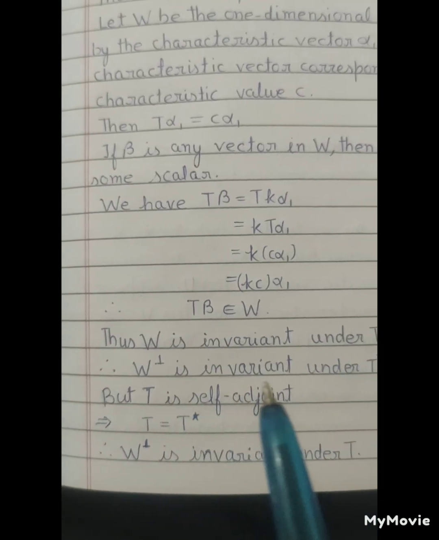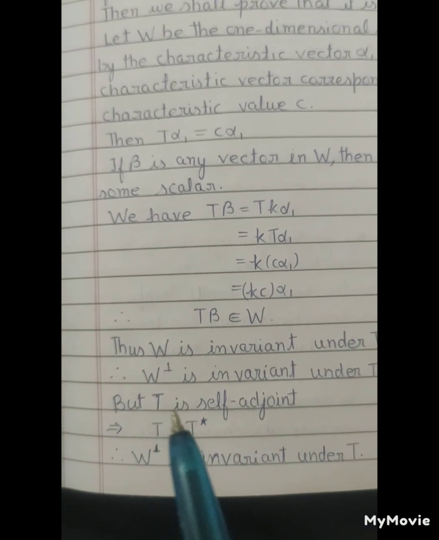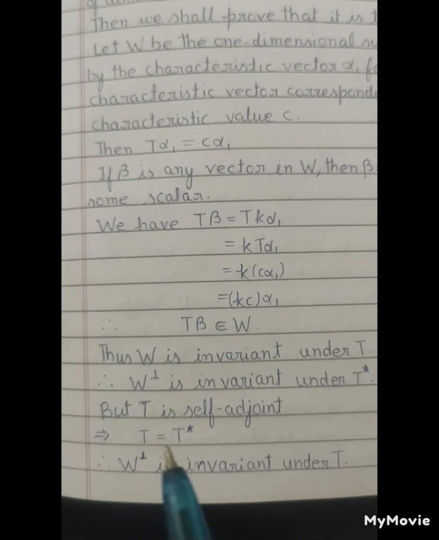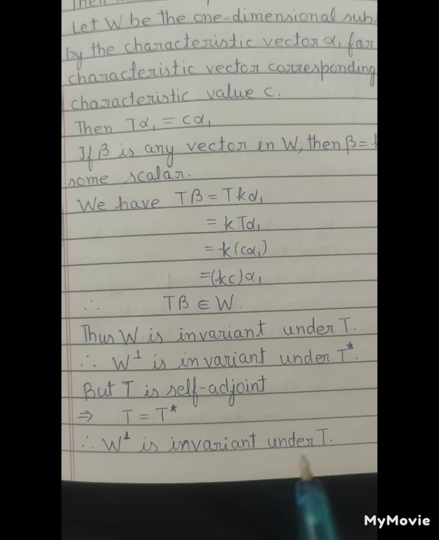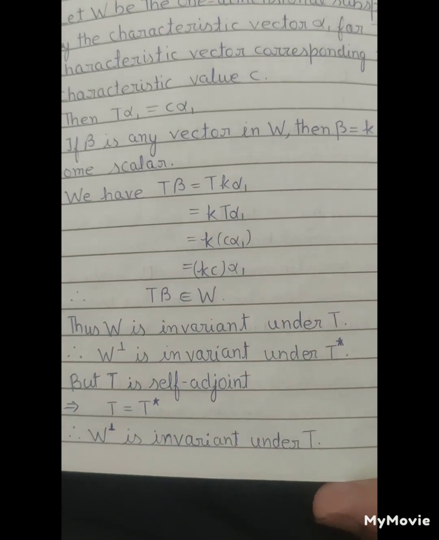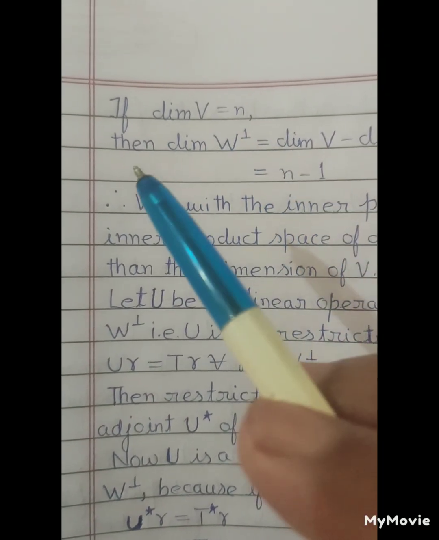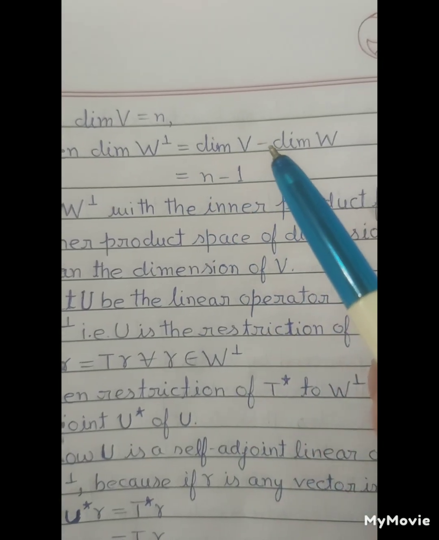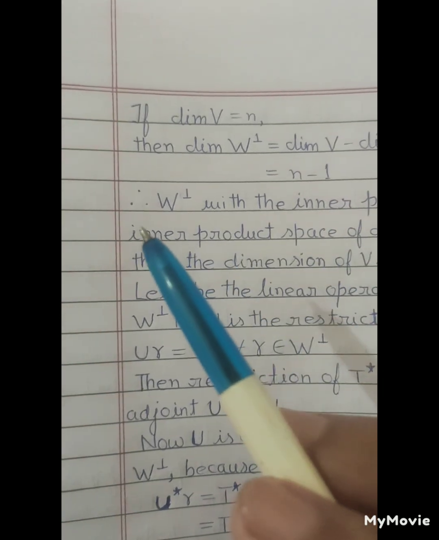So W normal is invariant under T star, but T is self-adjoint, which implies T equals T star. So W normal is invariant under T. If dimension of V equals n, then dimension of W normal equals dimension V minus dimension W, which equals n minus 1.